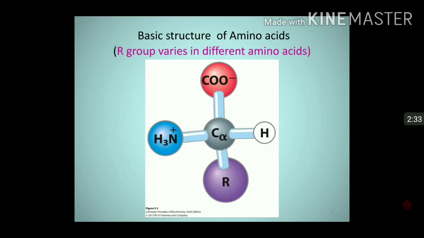See, the R group constitutes the side chain, and this side chain varies in different types of amino acids. So different types of amino acids differ in their R groups. Let us see further.